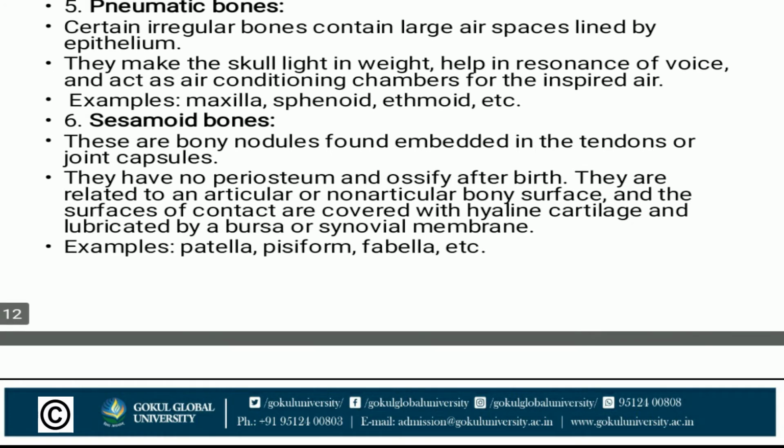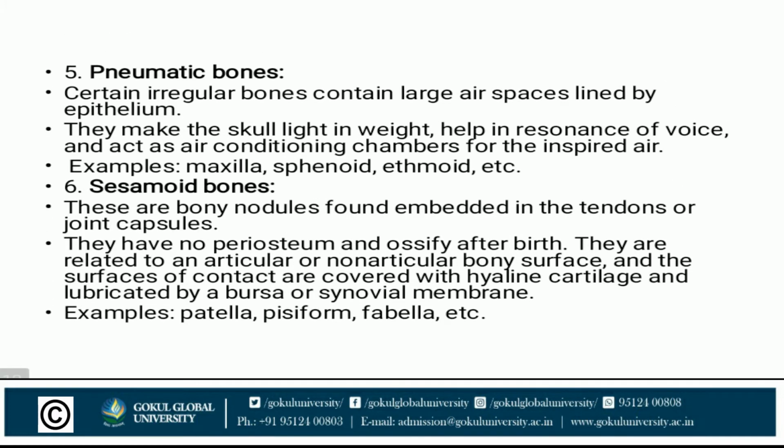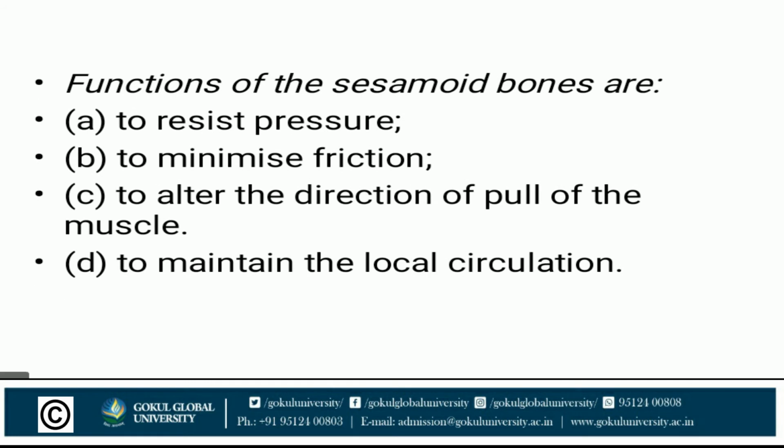Example: patella is a large sesamoid bone, and around the knee joint there are approximately 13 bursae. Then pisiform, fabella. Now functions of the sesamoid bones: resist pressure, minimize friction, alter the direction of pull of the muscle, and maintain the local circulation.